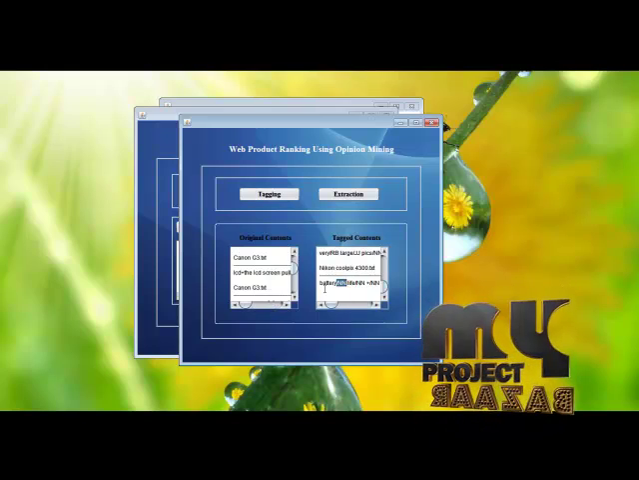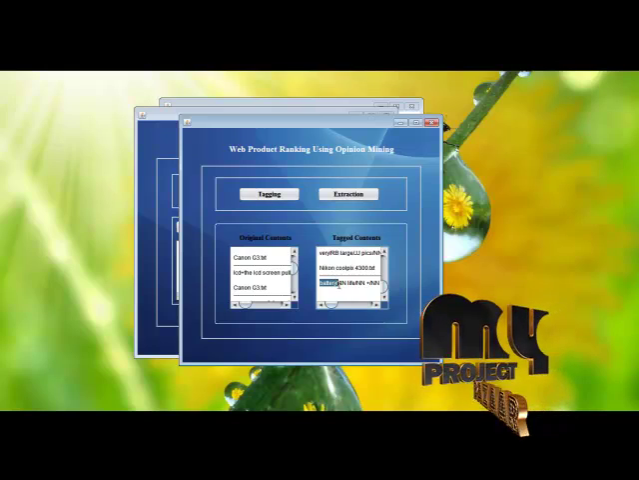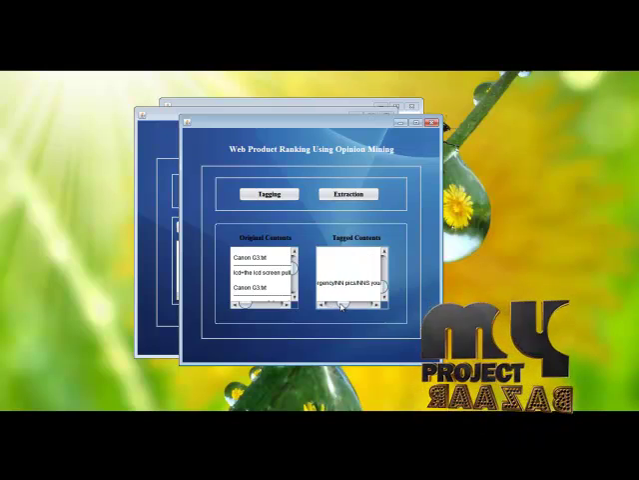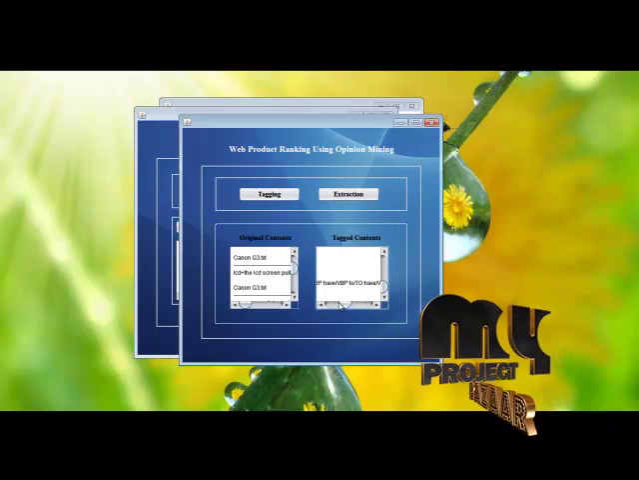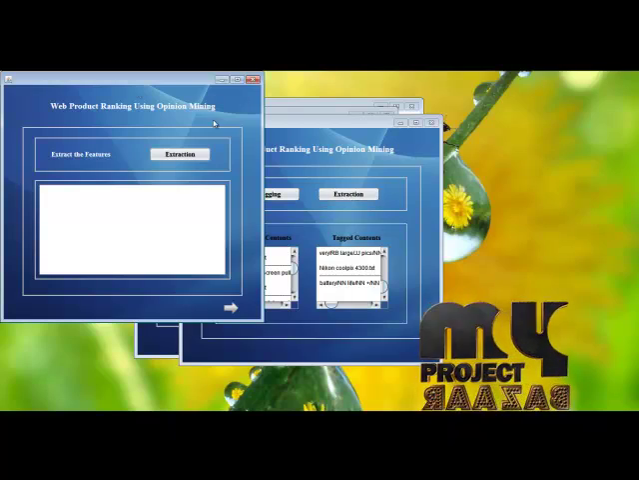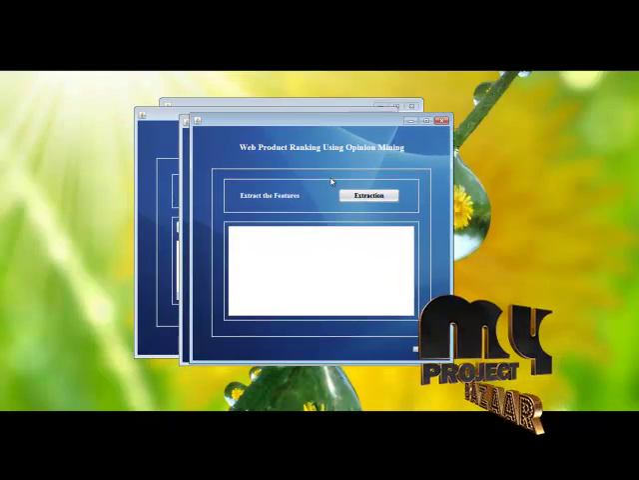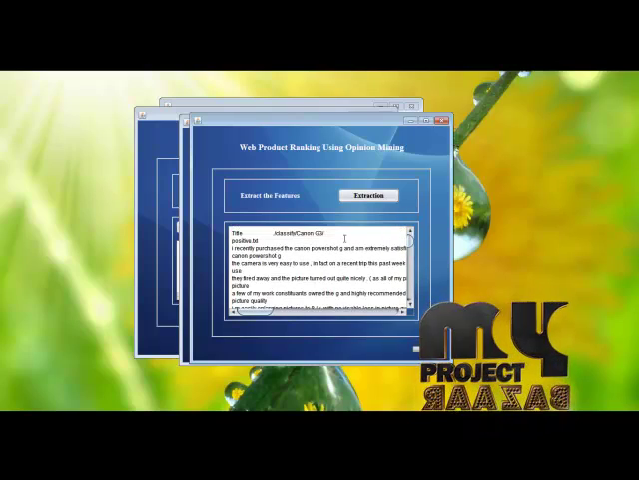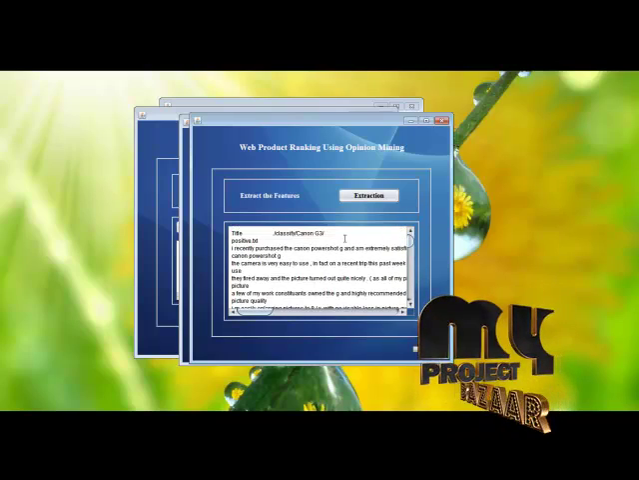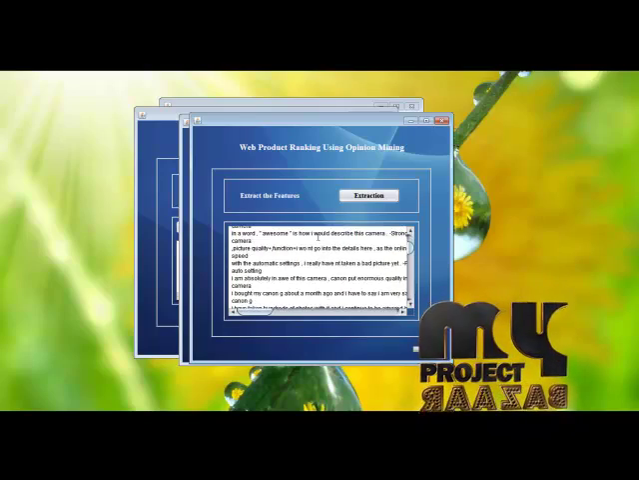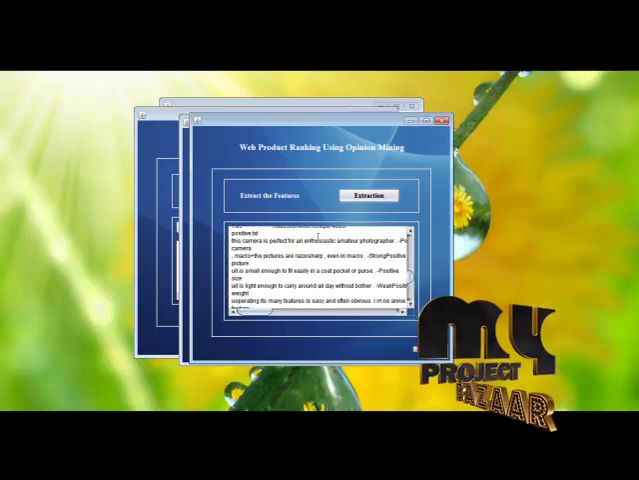These are the tagged. For example, if battery is a noun, it tags battery as /nn. Likewise, it tags all the information, adjective, noun, verb, etc. Then we perform the extraction process. In the extraction, it extracts the features from our datasets. It just removes the tags and shows the information present in our dataset, in the Canon G3 and the other one in our dataset.